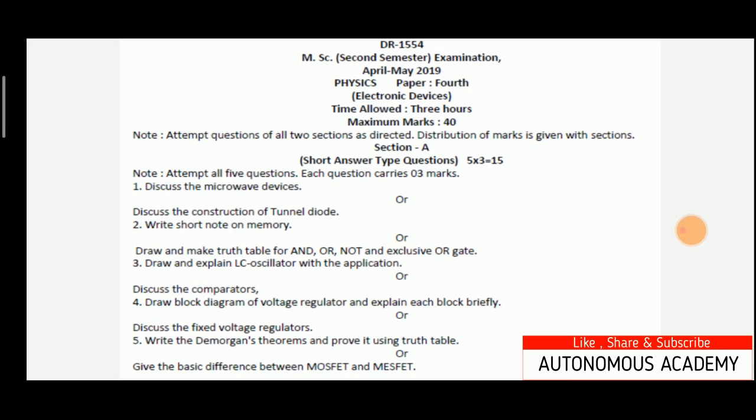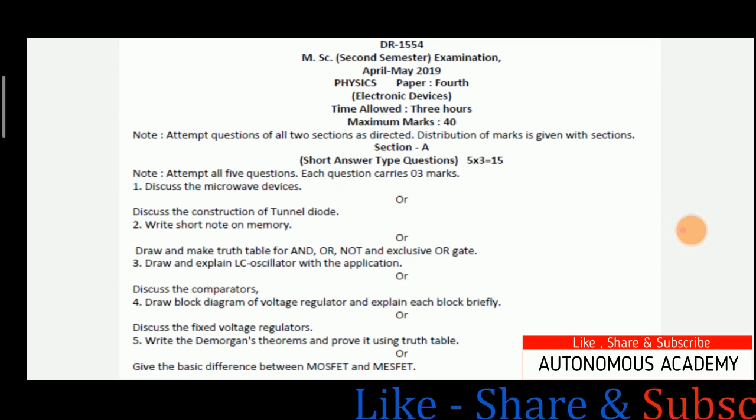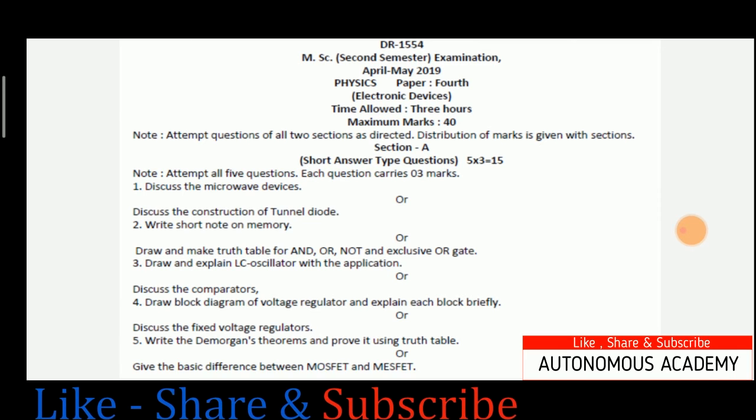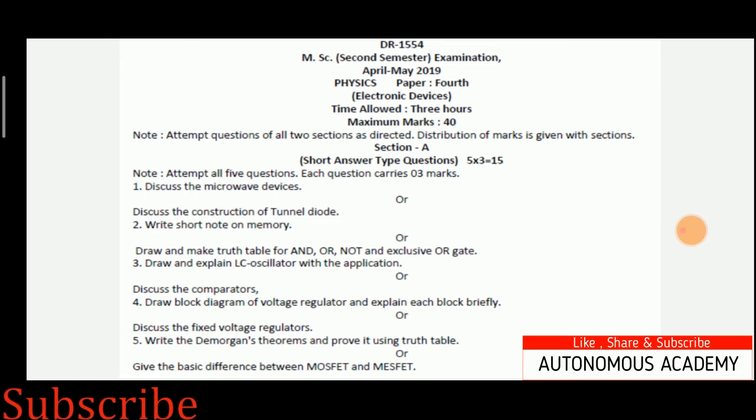Next is draw the block diagram of voltage regulator and explain each block briefly, and the optional question with the fourth question is discuss the fixed voltage regulator. So as you are observing on your screen, the fourth question is all about the voltage regulator. So what is voltage regulator? The function of a voltage regulator is to maintain the constant value of the DC voltage, or we can say voltage regulator has the function to provide the constant regulated DC output voltage.